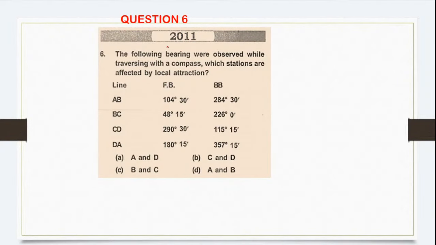An important question. This is a question about the local attraction. So what is it saying? The following bearings were observed while traversing with a compass. Which stations are affected by local attraction? So they've given many stations in which the bearings have been done. They're asking which stations exactly were affected by the local attraction. What do you mean by local attraction?